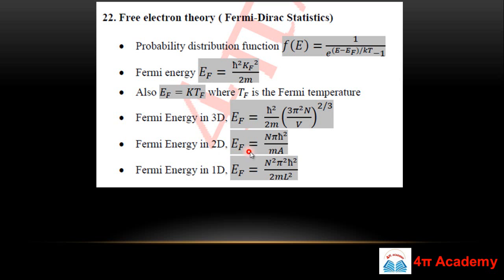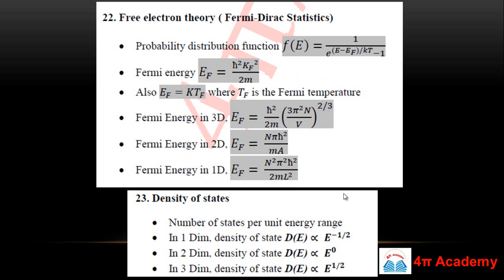For 2D, your E_F is nπħ² upon mA. So N is also the number of atoms and A is the area. In some books you can easily find that N upon A is small n. So either you can write Nπħ² upon mA or small nπħ² upon m. In 1D, E_F is n²π²ħ² upon 2mL². So this is a very important slide.